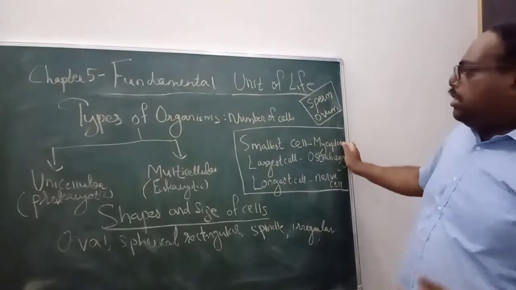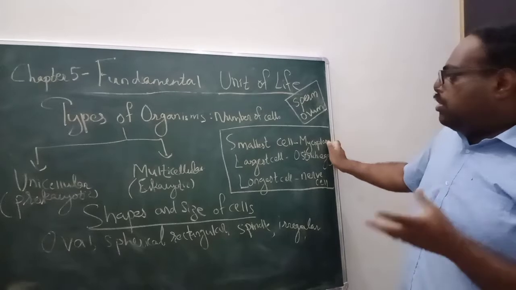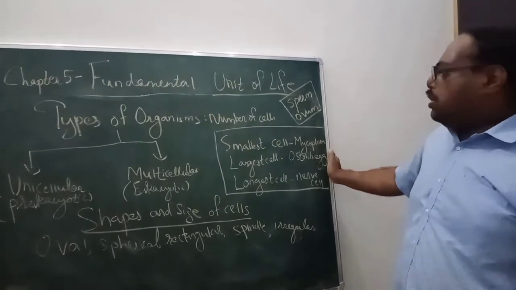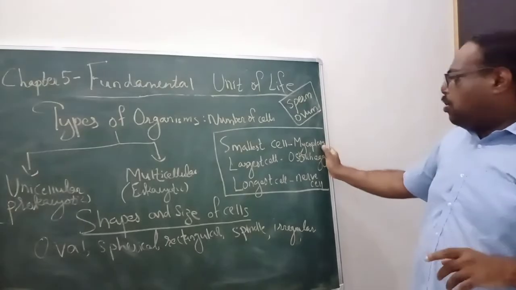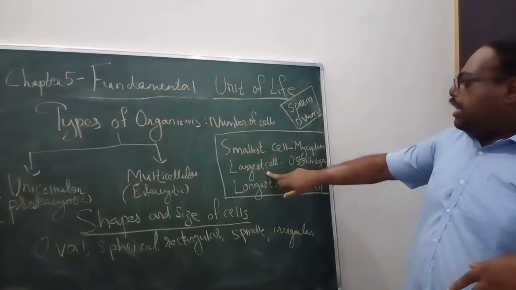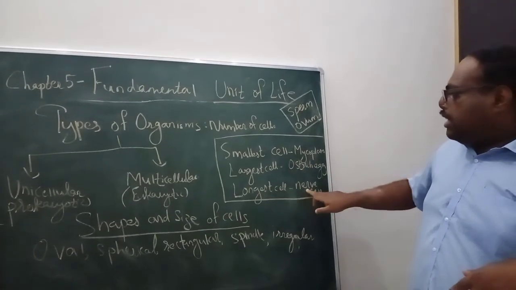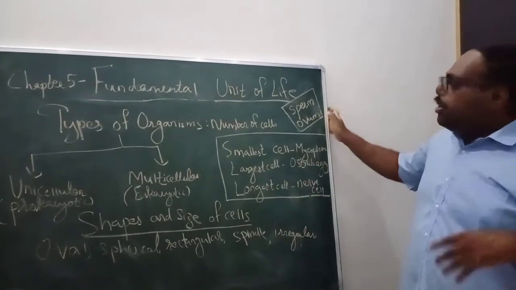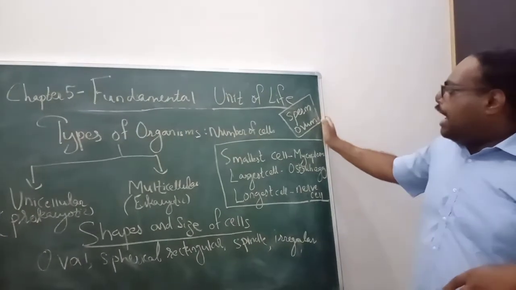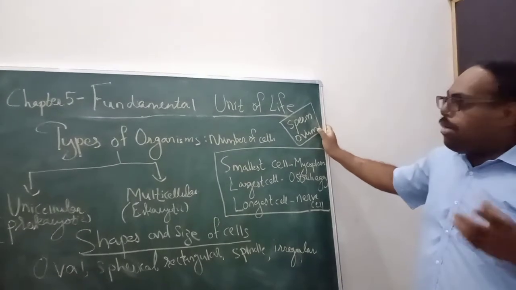Now we'll discuss the size of the cell: which is the smallest one, which is the largest one, which is the longest one. The smallest living cell is mycoplasma. Still, we have something smaller also. The largest cell is an ostrich egg. And the longest cell is a nerve cell. In our human body, the smallest cell is a sperm, and the largest cell is an ovum.